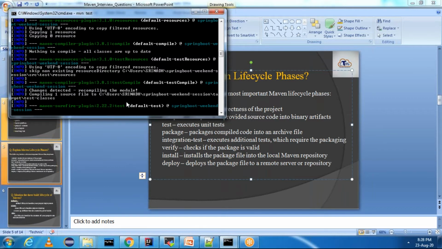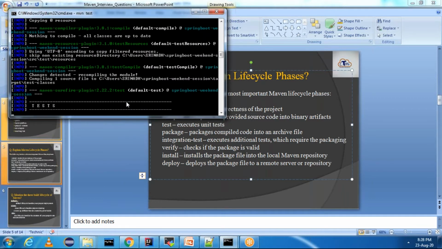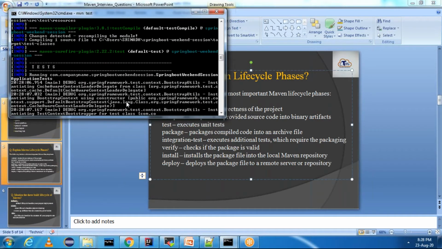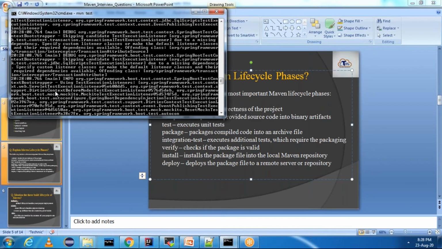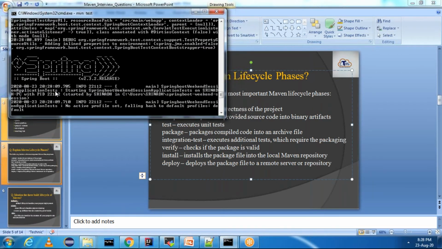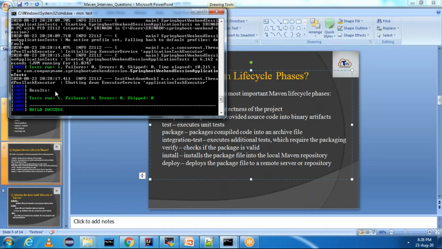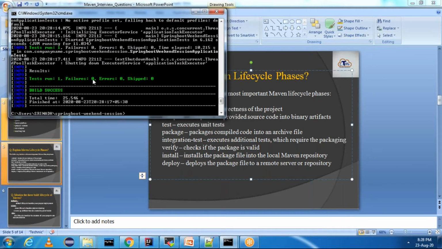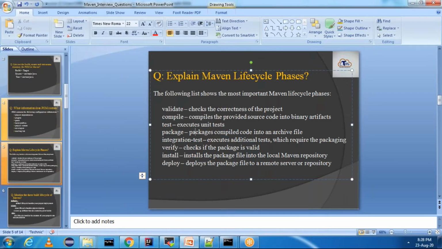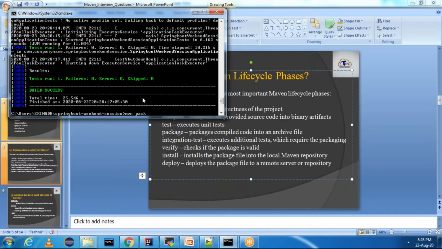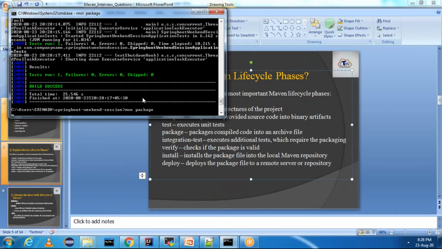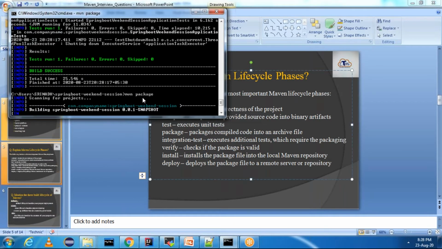Now it will run the test case. See, it is running one test case. Tests run: 1, failures: 0, errors: 0. Tests are run, right? One test case run. If you do mvn package, it will compile your code into an archive file. You can do mvn package, right? Likewise, each of the phases has its own purpose, right?